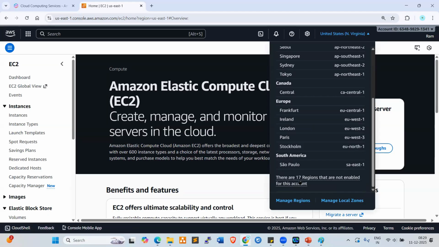So these 17 regions are not enabled for this account because it is a free account. My account is a free account. Even your account is also a free account. That is why these regions are not enabled for this account. If you want to enable, you can enable. Okay. So in this regions, click on manage regions. If you want to enable, you can enable. It will allow you to enable, but charges will be applied. Okay.